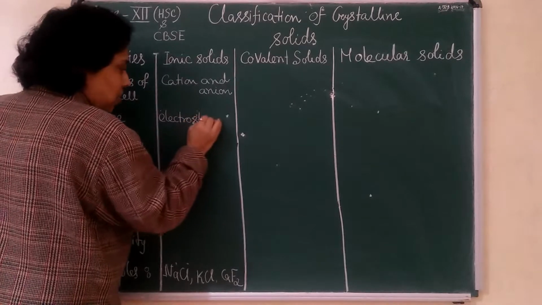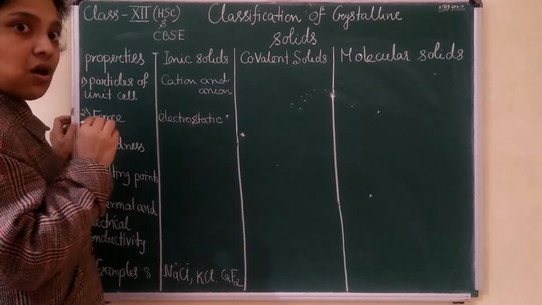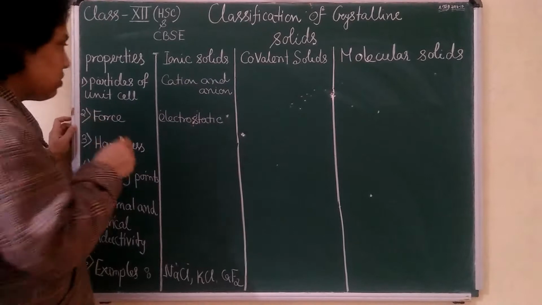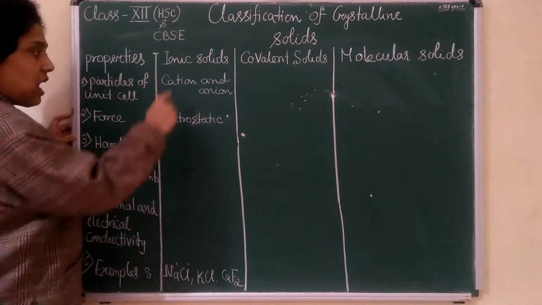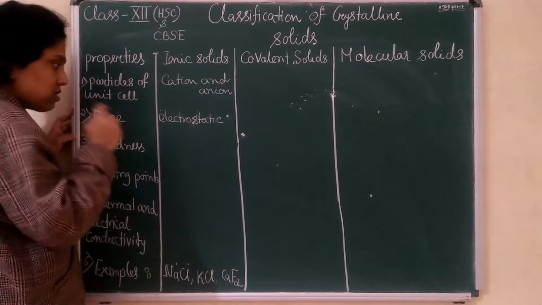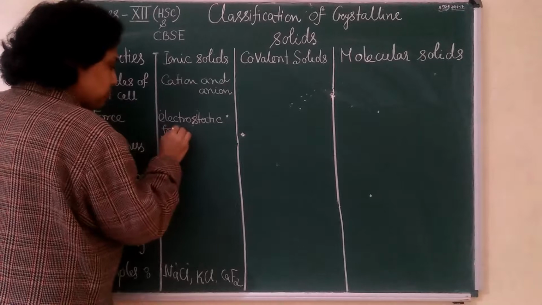I am writing all the keywords, so that if you are asked to write a note on ionic solids, you remember these keywords. Then we will see the properties of covalent solids.